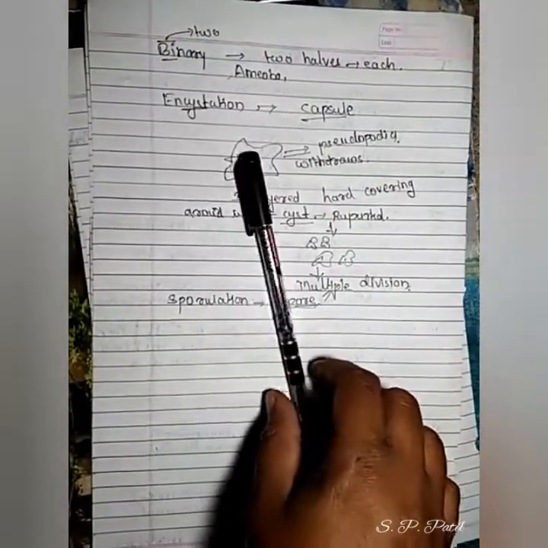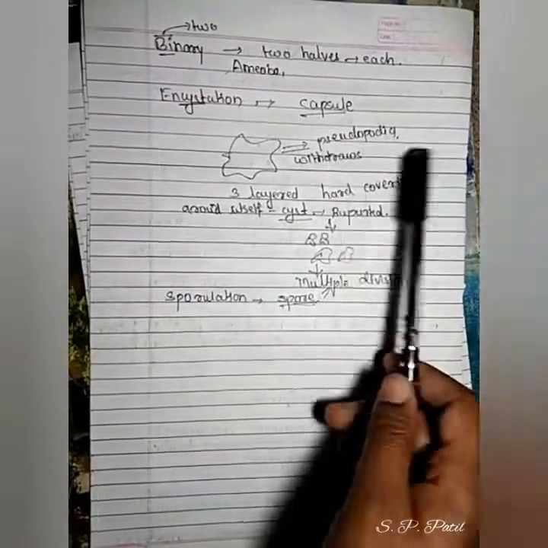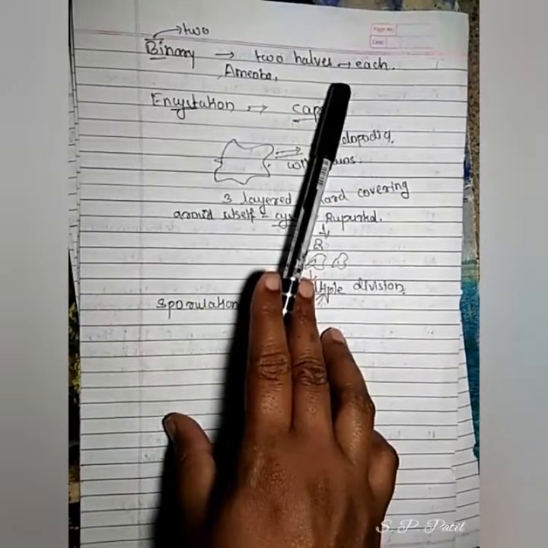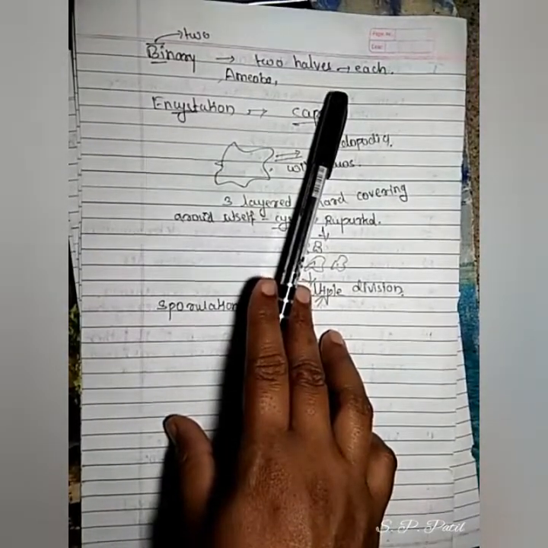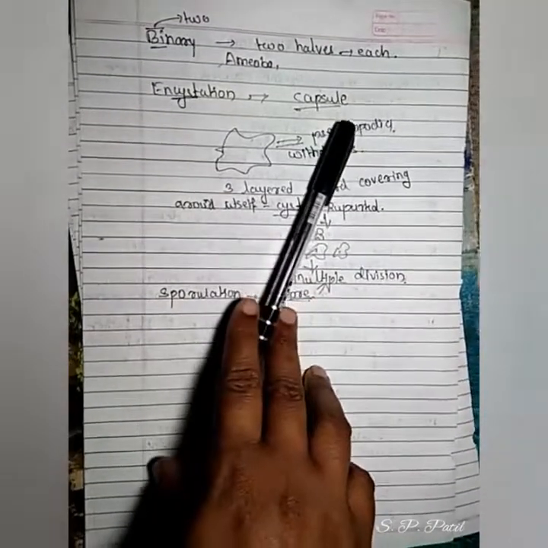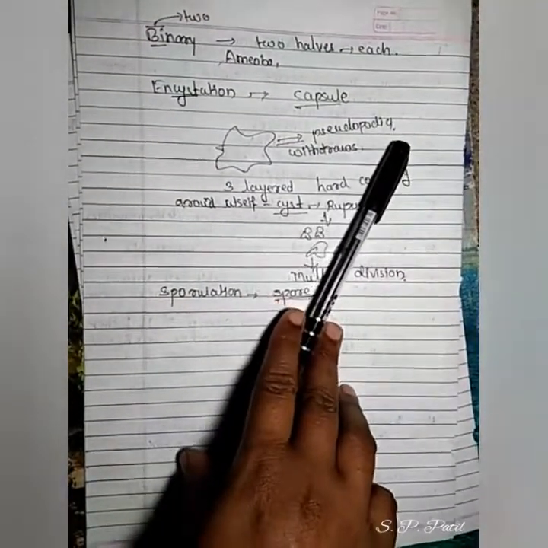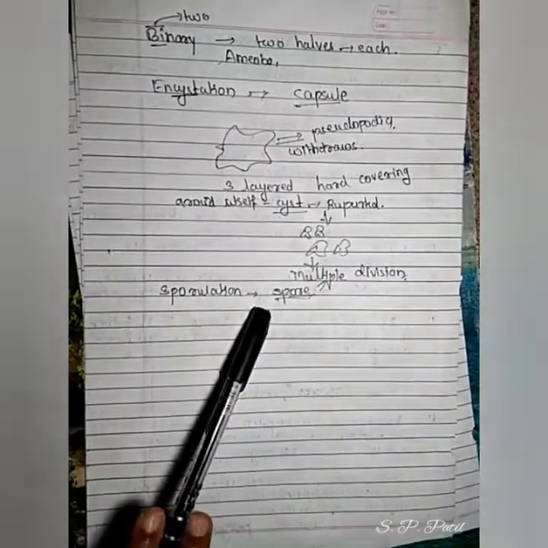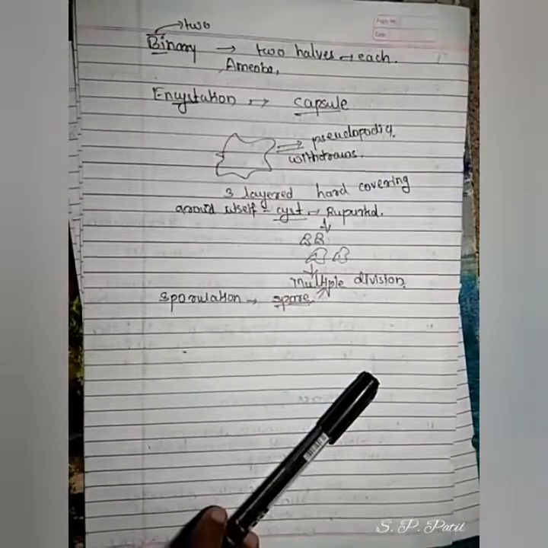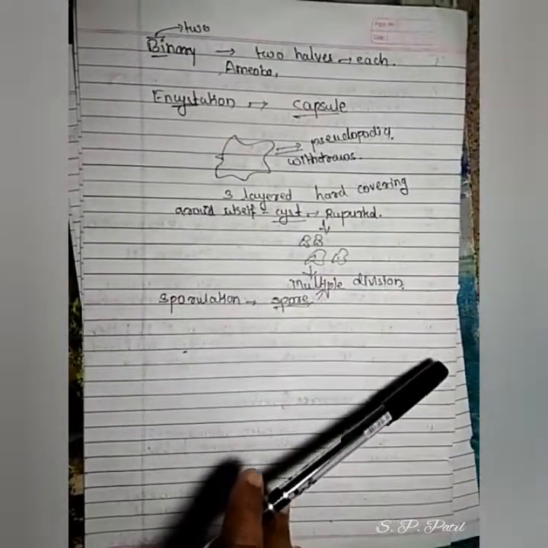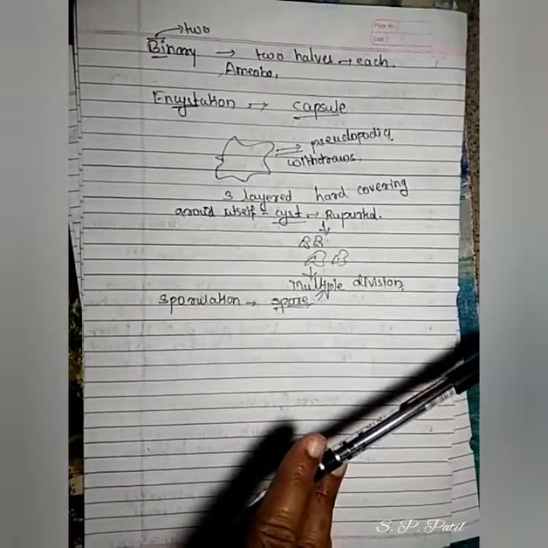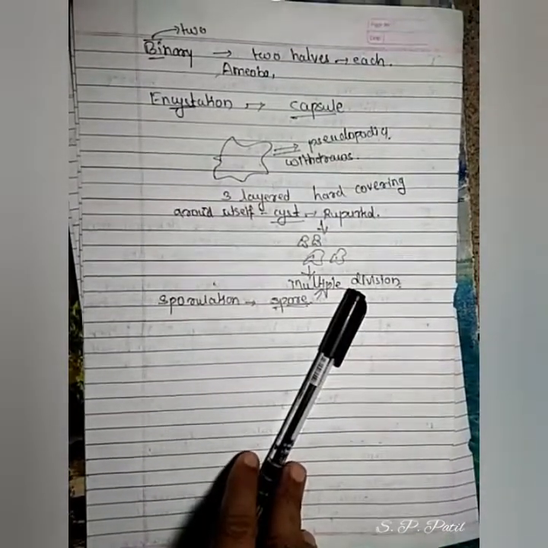Then the next, binary fission, encystment and sporulation. Binary fission means the cell divides exactly into two equal halves and each rapidly grows into an adult. Encystment means the process of formation of a cyst, becoming enclosed within a capsule, and sporulation means formation of spores. Whenever favorable conditions return, the amoeba divides by multiple fission and produces many small spores.